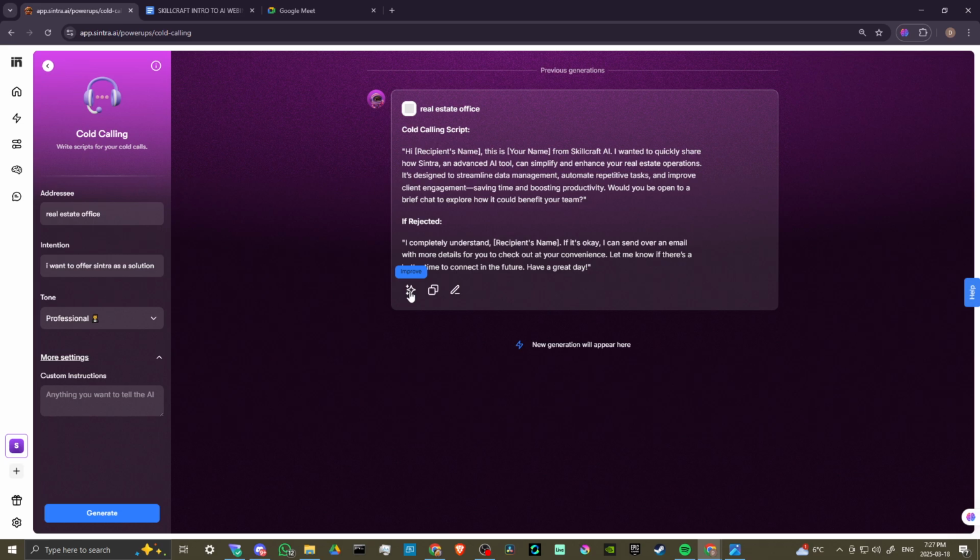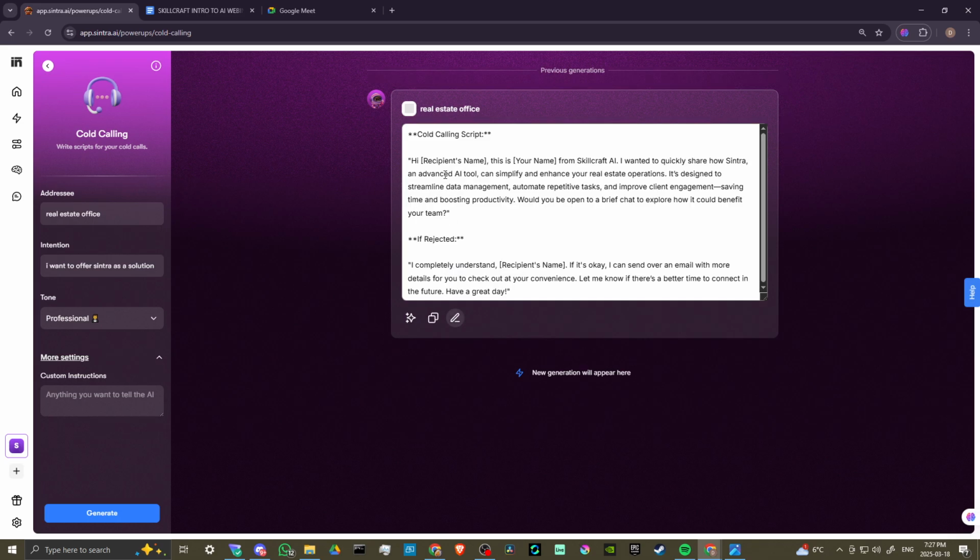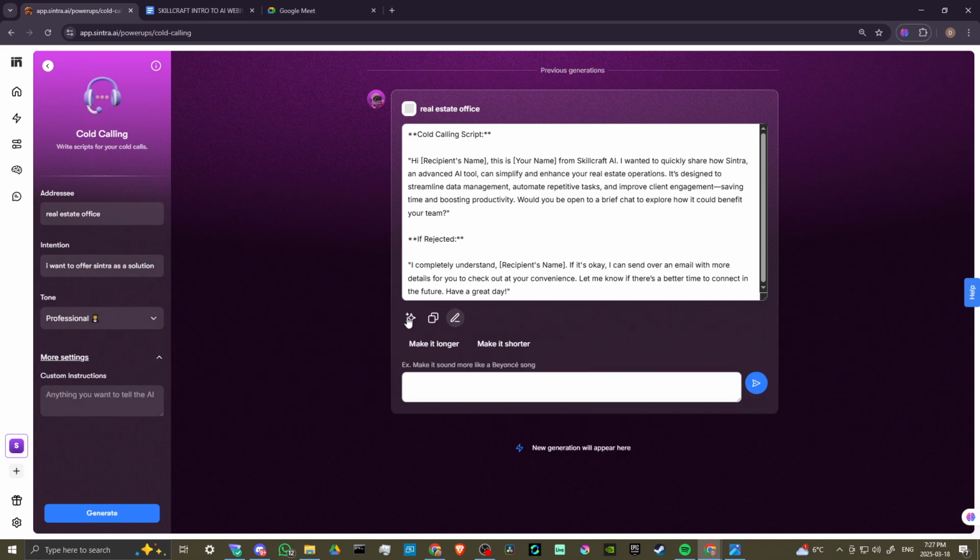And here we can improve the result. We can copy that. If we want to paste it, we can edit this. Let's go ahead and click on edit. So there you go. This is just going to allow us to actually change specific information on our own. If we want to add information or take it away, we can do that. Let's go ahead and click on improve.